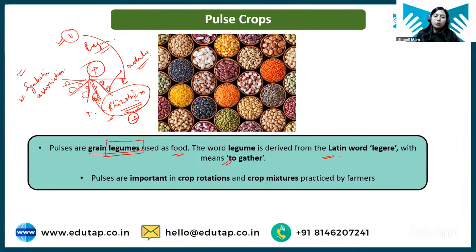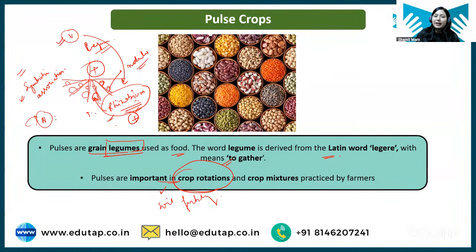चलो, moving ahead. Now these pulses are important for your crop rotation. Now students, see, क्यों important है, क्योंकि pulses atmospheric nitrogen को fix कर रही हैं. इससे क्या होता है कि soil की फर्टिलिटी बढ़ जाती है, क्योंकि जो इंडियन सॉइल स्पेशली, दे आर नाइट्रोजन में बहुत डेफिशिएंट होती है. Then what we need to do, we need to apply fertilizer like urea, or any nitrogenous fertilizer in order to increase nitrogen content in soil.